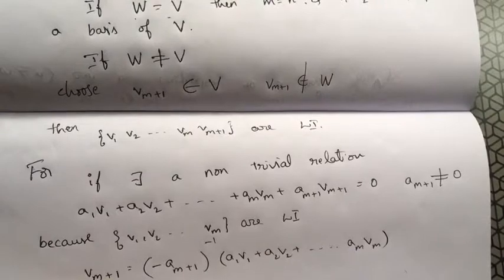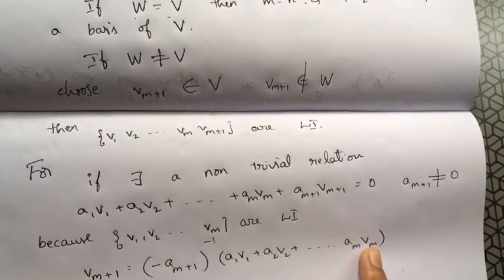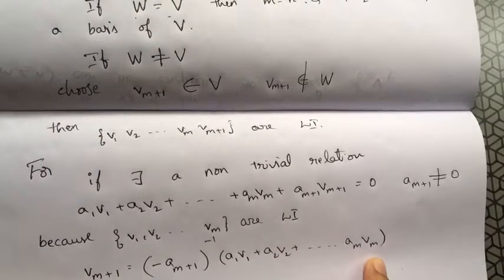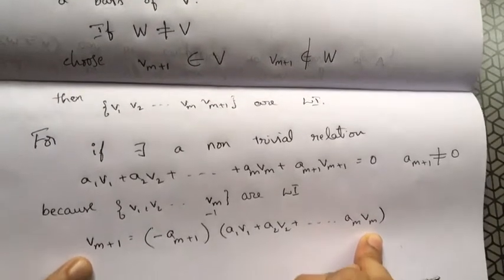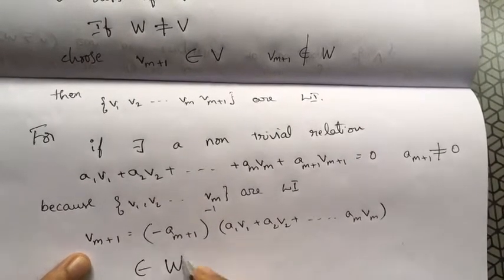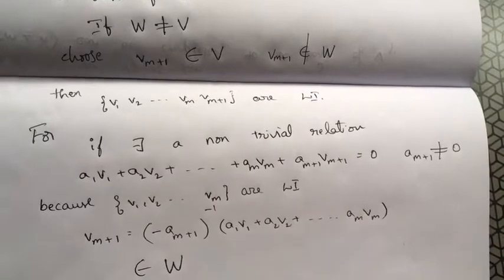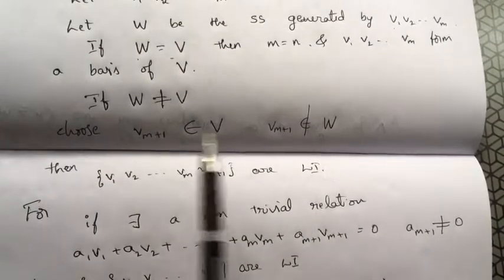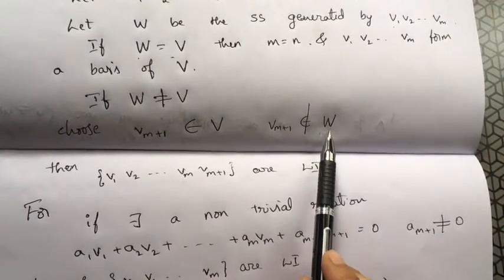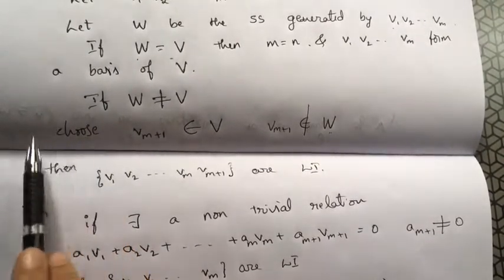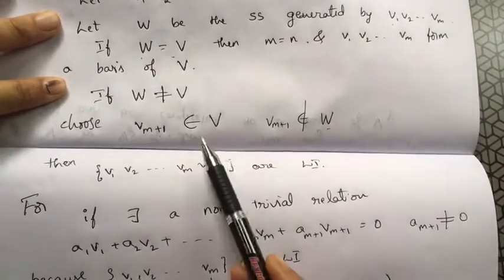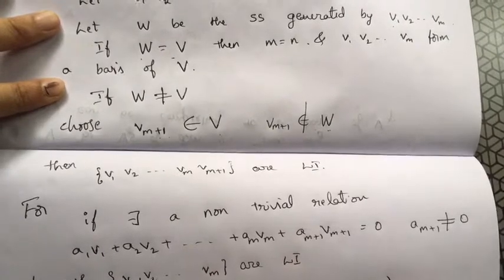It belongs to W because v1, v2, up to vm generate W. Therefore, any linear combination of these vectors belongs to W. But this contradicts that we have taken vm plus 1 belonging to V but not belonging to W. Therefore, I cannot choose any such vm plus 1.